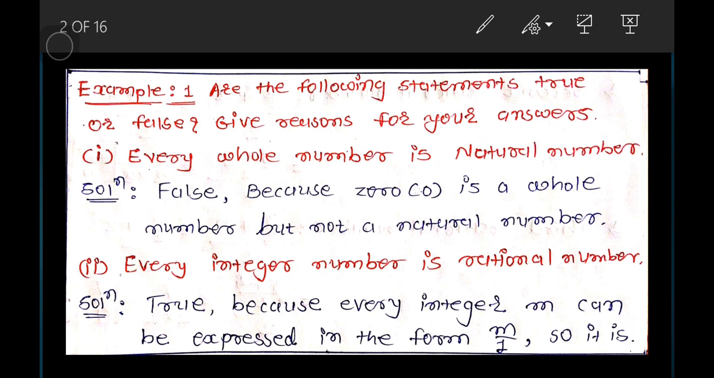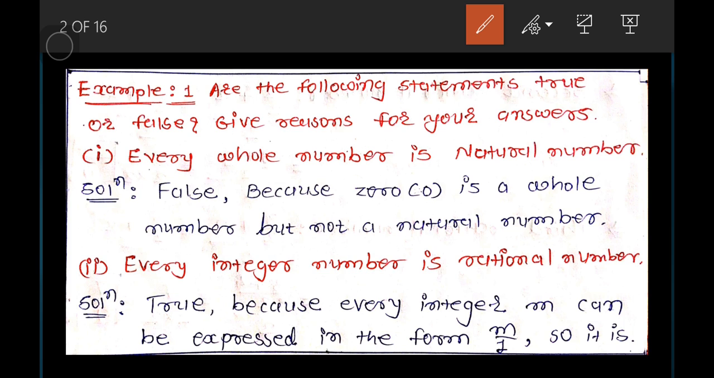Here, given in example 1: are the following statements true or false? Give reason for your answers. With the help of lecture number 1, we can answer these questions. You have studied the definitions of numbers, and let us prove these statements with the help of those definitions and some observation.